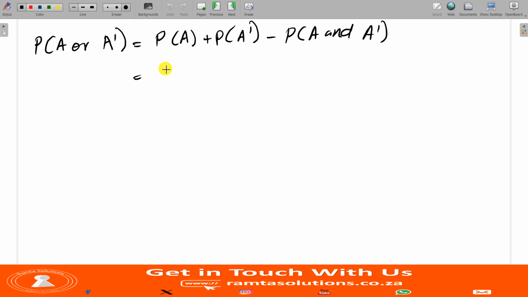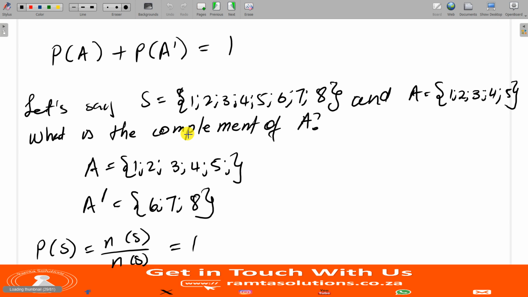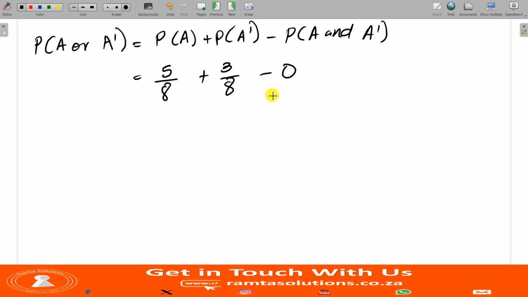So it'll be 5 over 8. And the probability of not A is 3 over 8. The probability of A and not A is 0, because they have nothing in common. So this is 8 over 8, which is 1.